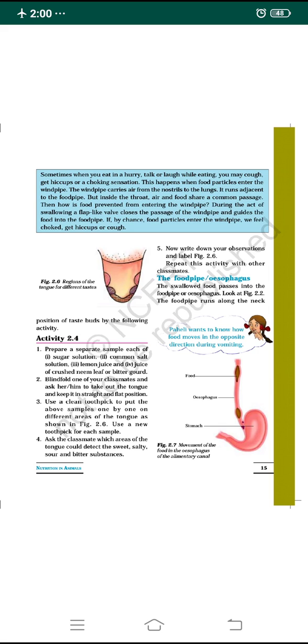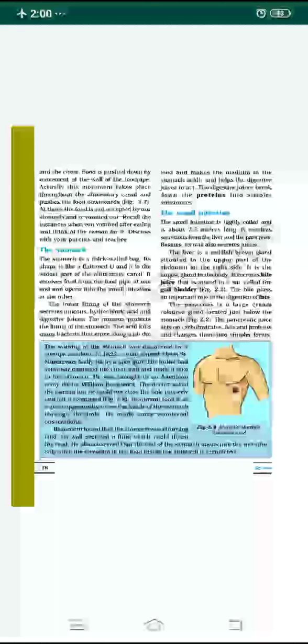Then we'll go to the food pipe or esophagus. The food moves from the mouth to the stomach through the food pipe or esophagus. The food moves along the neck and the chest. The food is pushed down by the movement of the wall of the esophagus, or food pipe. Finally it opens into the stomach.